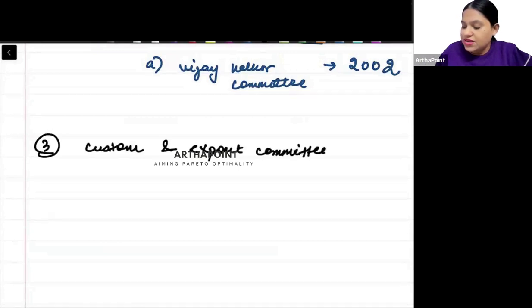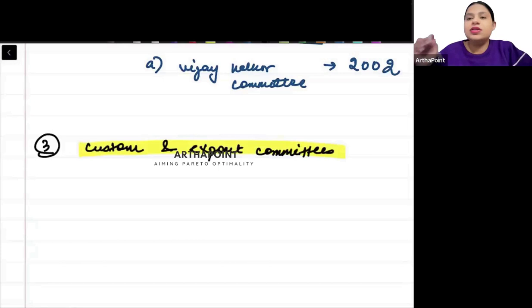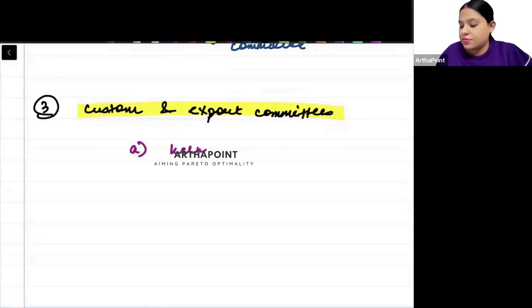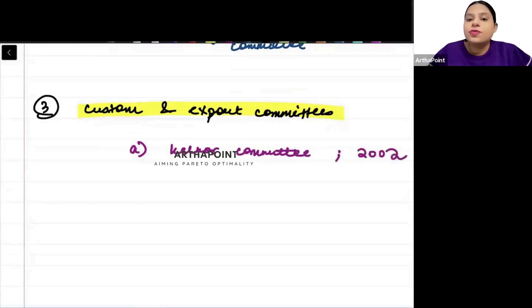I would want you to revise all this towards the end ताकि it is fresh in your mind. ठीक है. इसमें there is again a very important one which is the Kelkar committee. When was this Kelkar committee introduced? In 2002. क्या काम था? To simplify the customs and excise duty, to go towards a unified tax system, right?